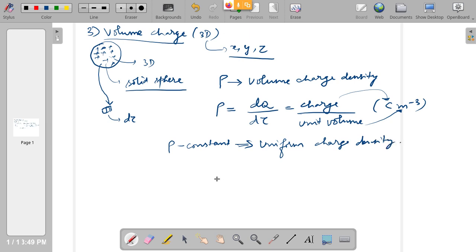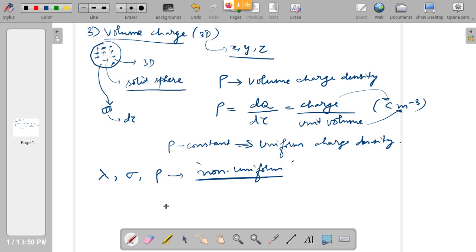Of course, later on we will understand that there are going to be situations where lambda or sigma or rho can be non-uniform also. That is a special case we have to deal with later, when integration will become tougher. But initially we will not bother about that.